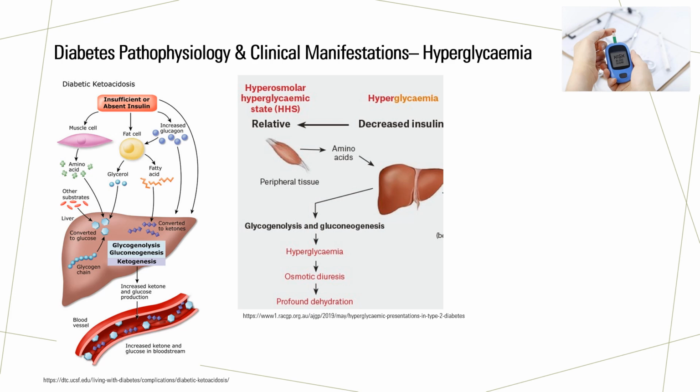Finally, hyperglycemic hyperosmolar state, or HHS, manifests with a blood glucose level higher than 33.8 millimoles per litre and is common in older non-insulin dependent patients where there is just enough insulin to drive potassium into cells, inhibiting ketogenesis, but not a good enough response to drive glucose into the cells.